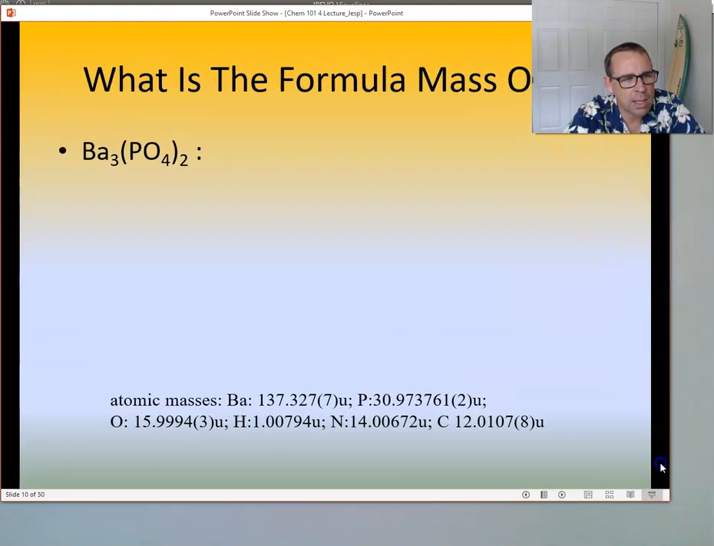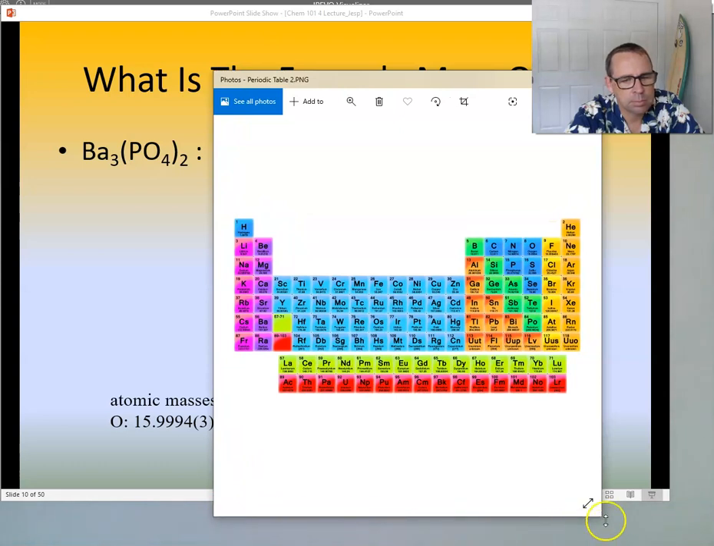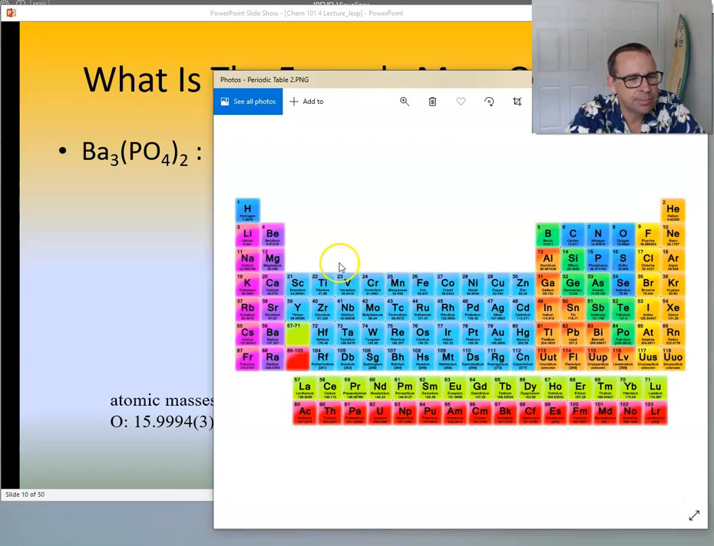What's the name of this compound? Where's the... Helium? It's what you do to a dead chemist. What do you do to him? Barium. Yeah, good job. You bury him. Barium, and then what's the rest of it? Phosphate. Very good. Barium phosphate.